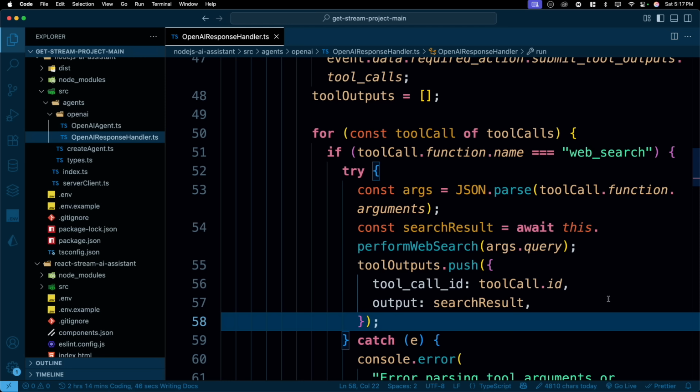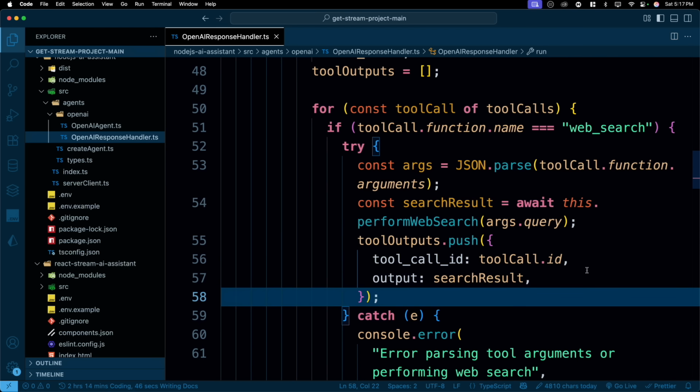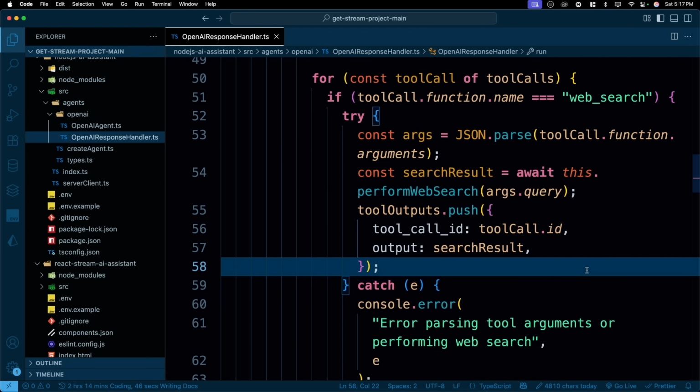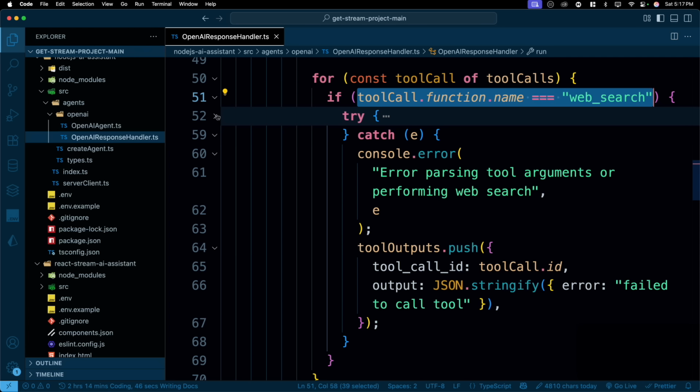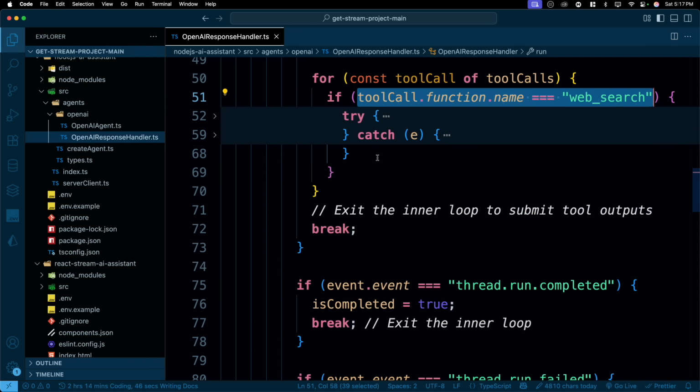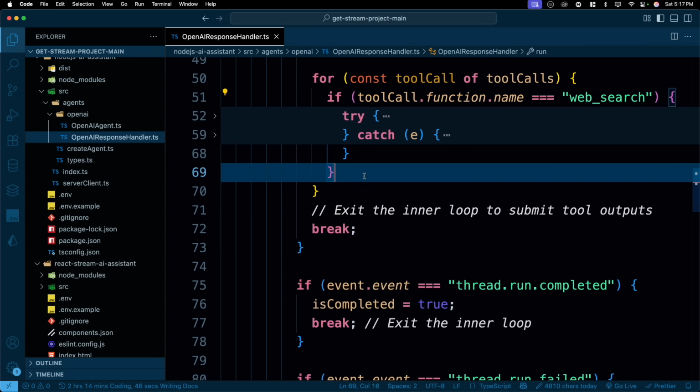It could be perform web search and it could be others. Just to make sure that things are easy for us, I've kept it just for the one tool, and you can see the code that we have just for the one tool. But if you look at this, the rest of the thing is just an if statement. If the tool call function name is web search, we do this try catch. And if I fold this up, this is the piece of code. Similarly, there could be another if else statement that if we have a tool name called GitHub or a tool name called Figma, then we can do that kind of a thing.